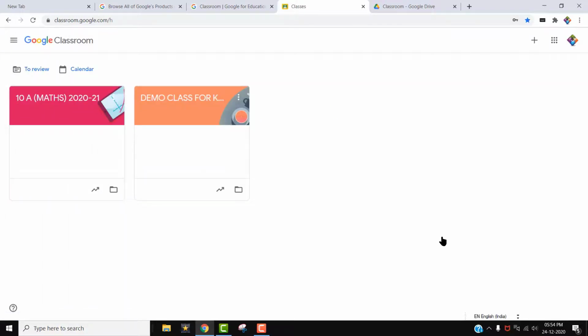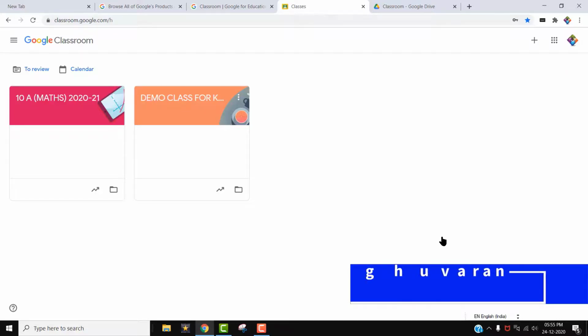So these are the options on this page. So teachers, we understood how to sign in, how to create the classroom, how to give the names of the classroom, how to delete the classroom, and all the options which we can see on this page. We can go to the folder, the grade book, the calendar, and the review pages, whichever we have to review and which are all reviewed. To see that, we can go there also, and this is the first page of this classroom. Now the second step is we have to add the children.